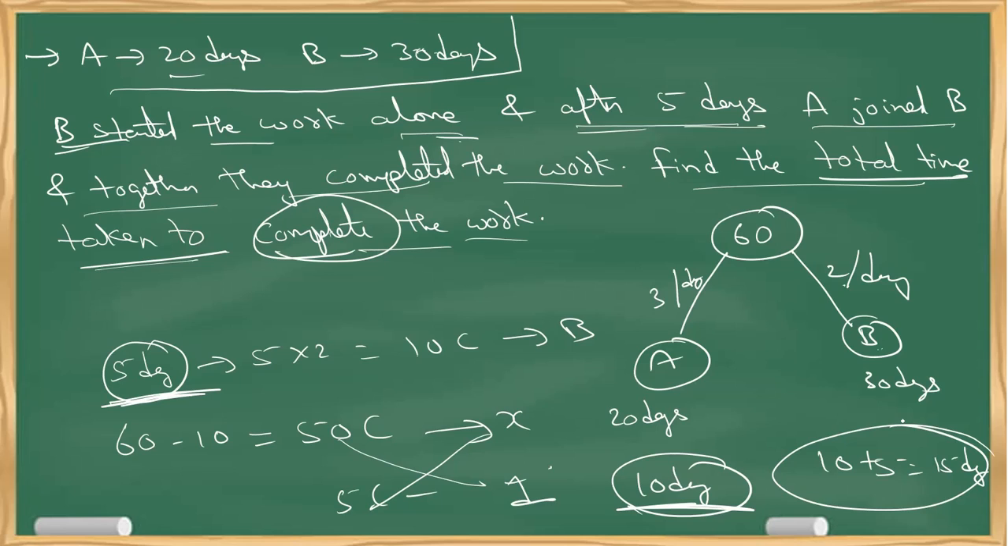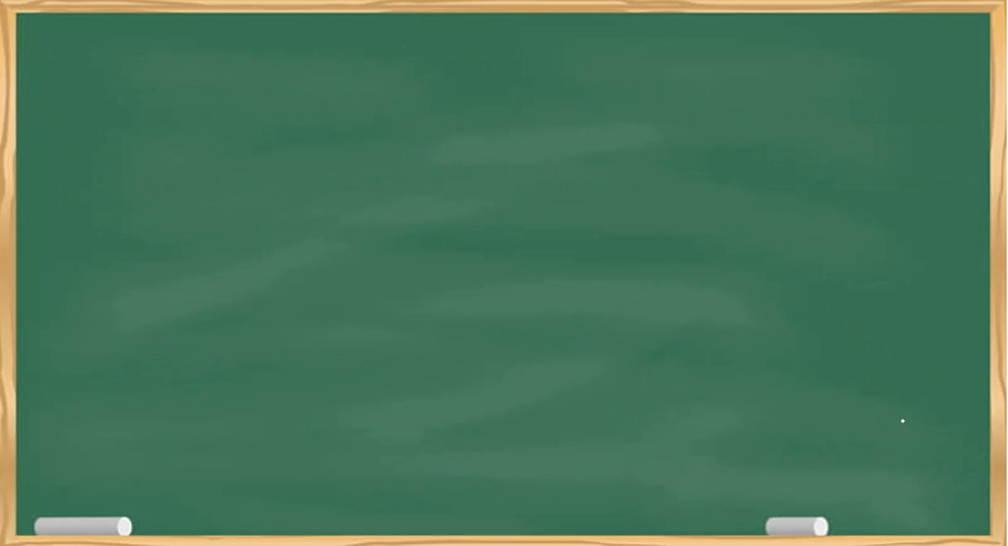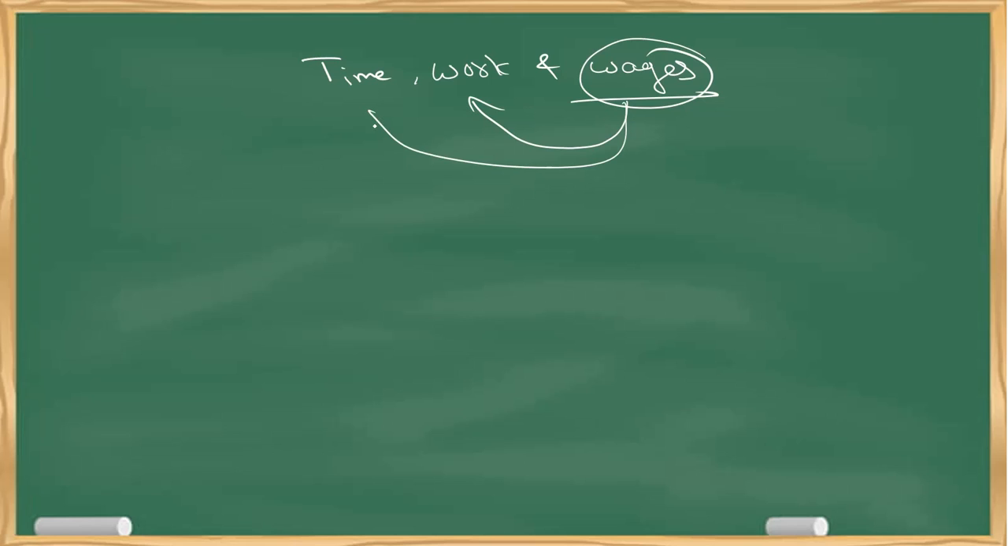Clear? Okay. Now there is one more small concept on time and work. In reality, everybody has to work. Why do they work? To get money. So the concept is time, work, and wages. Wages is where money gets involved, and we'll try to figure out the relation between wages and time with respect to a person. Okay?